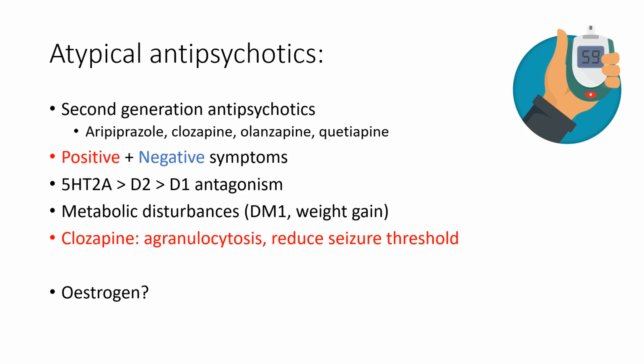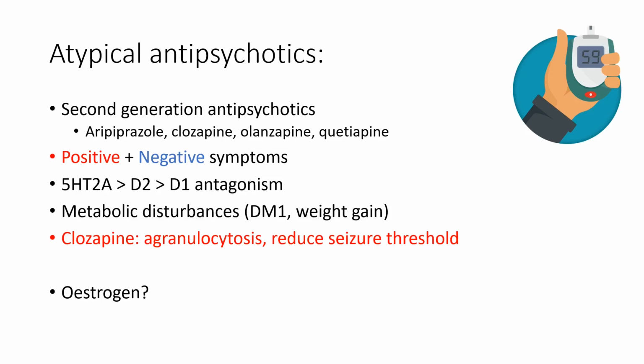Some quite serious side effects can occur with the atypical antipsychotics. So outside of the weight gain, there is an increased risk of developing diabetes, in addition to some quite serious things like agranulocytosis. So there's a serious reduction in white blood cell count, leaving the patient susceptible to opportunistic infections, as well as clozapine having the ability to reduce seizure thresholds.